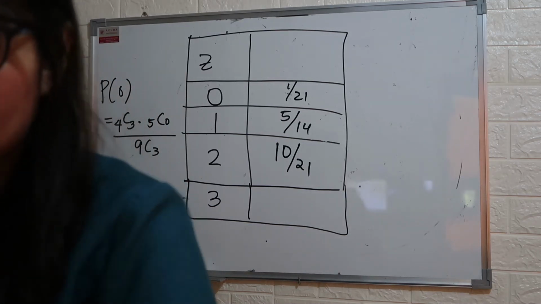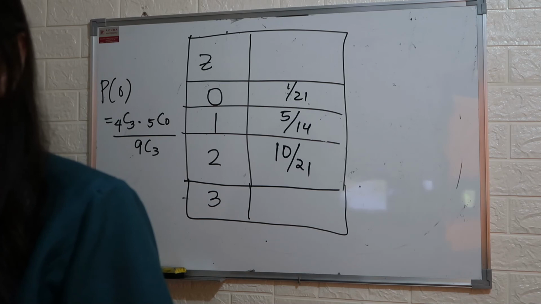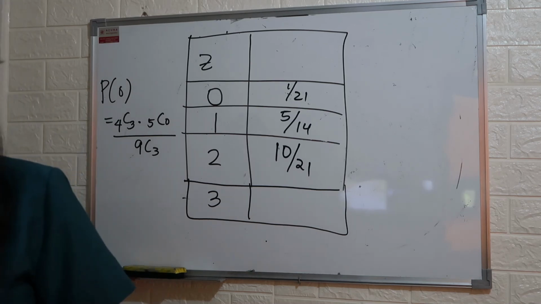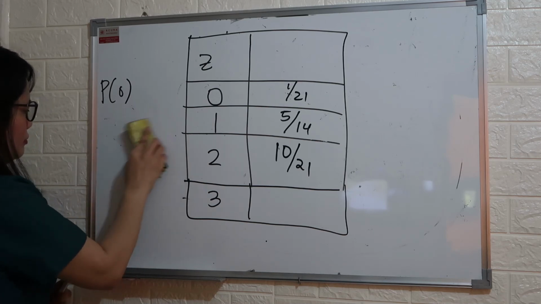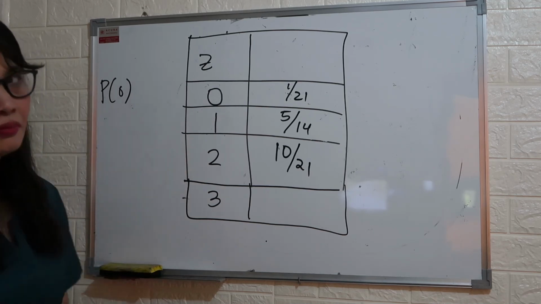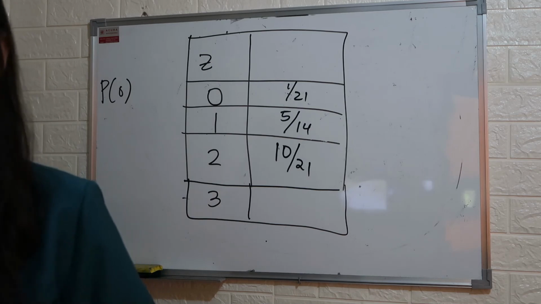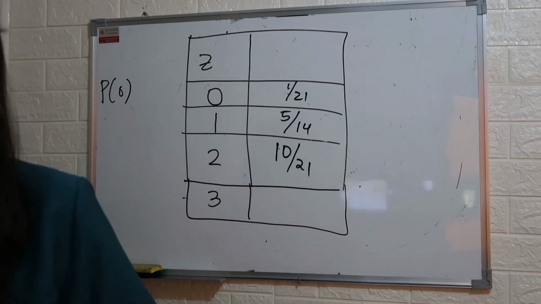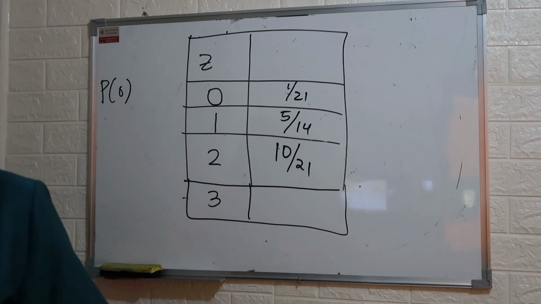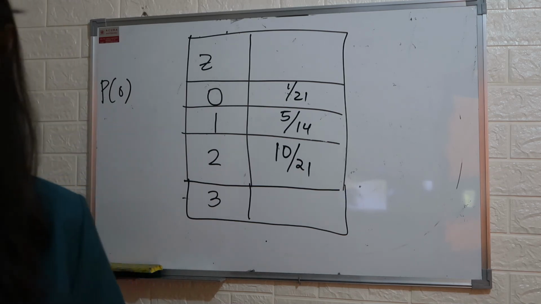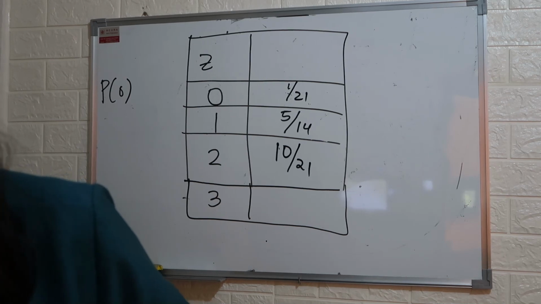Now, next, the value is 3. How do we determine the probability that the 3 marbles that we pick are blue? There's another solution to solve this.